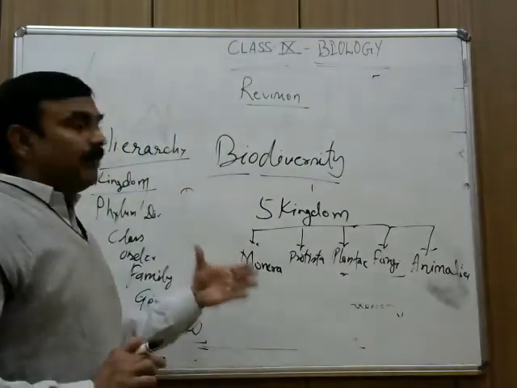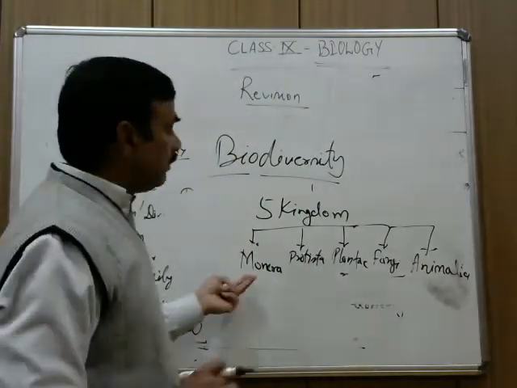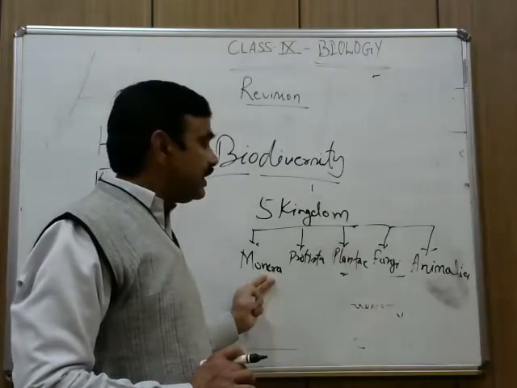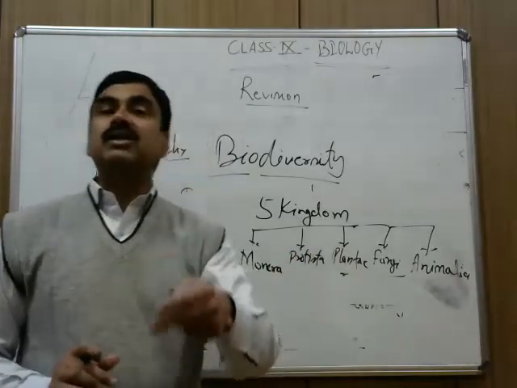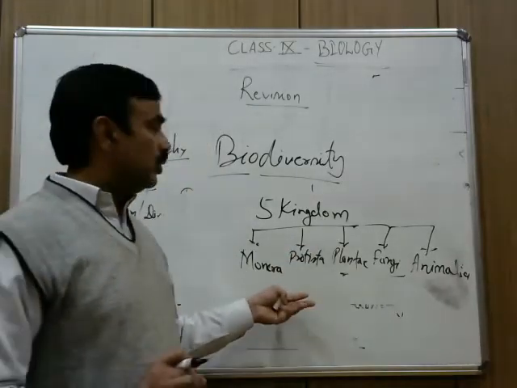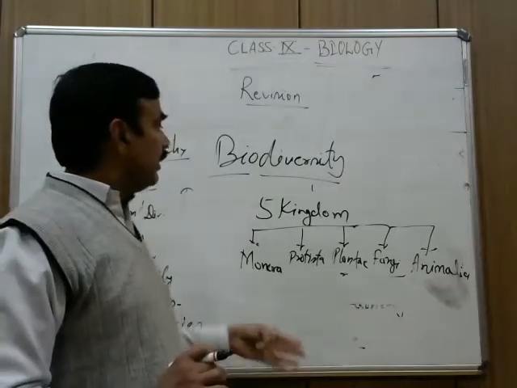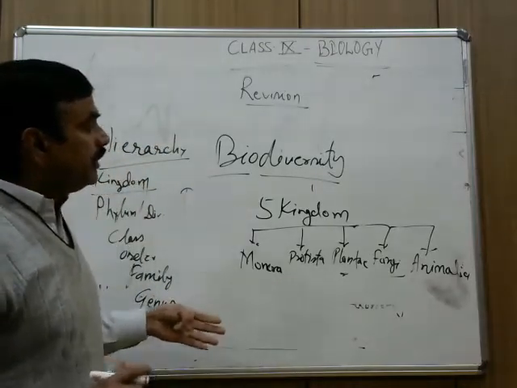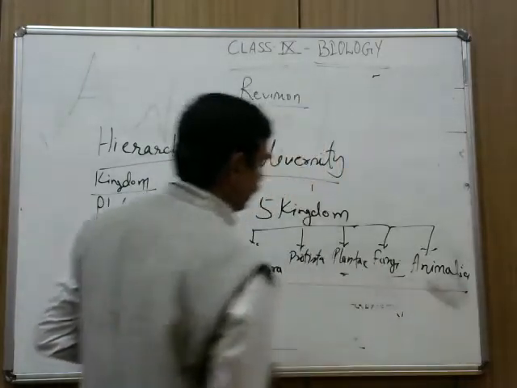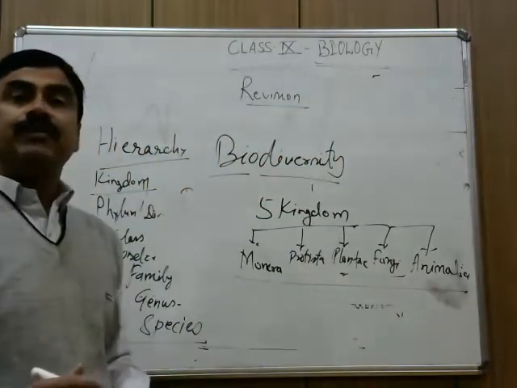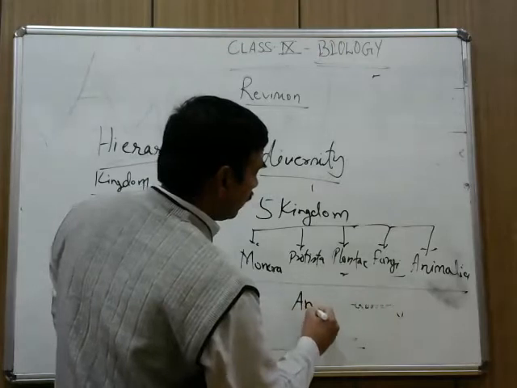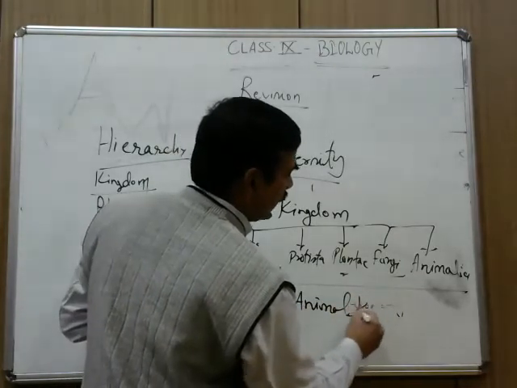In biodiversity, you will see their characteristics, their features. You will see examples of these groups, these categories. After the 5 kingdoms, we will see the classification of the animal kingdom.